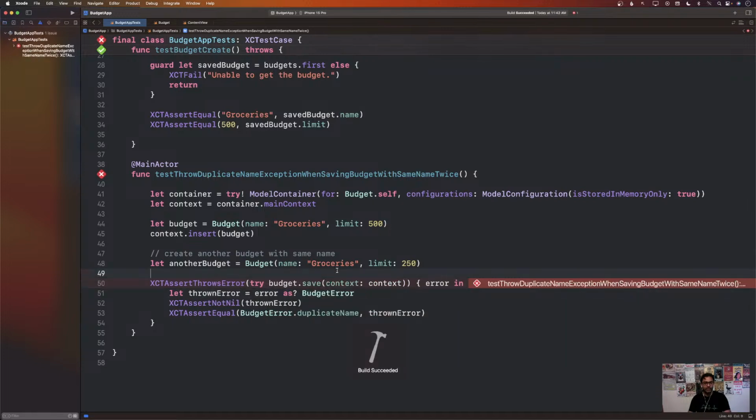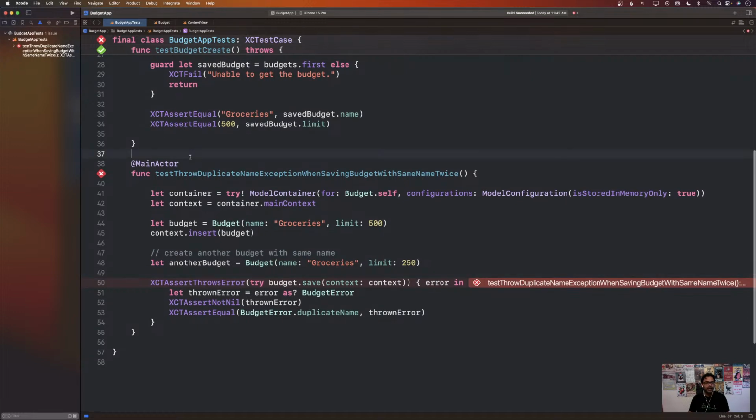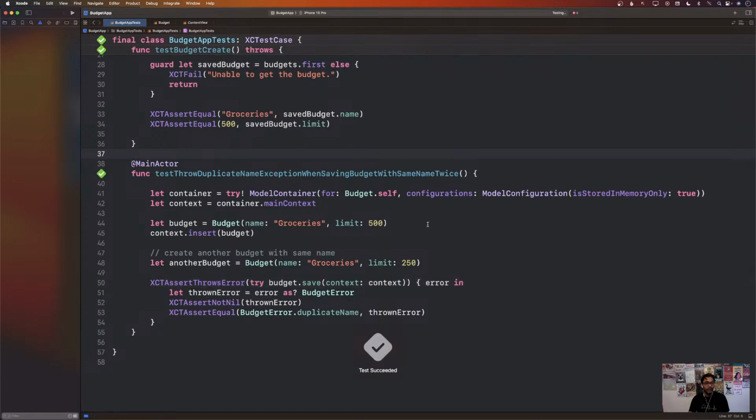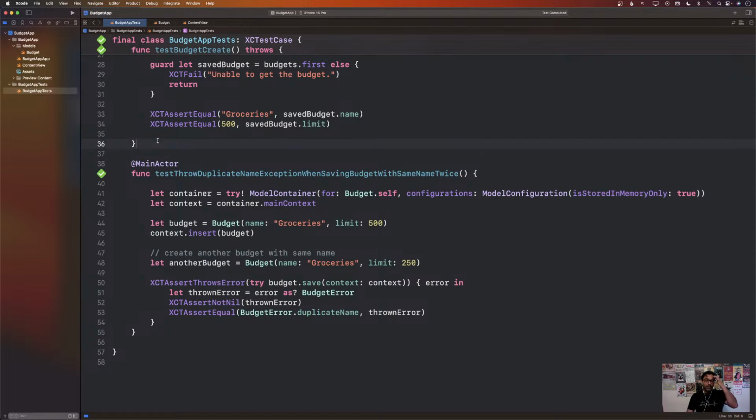Let's go ahead and build it. And let's go ahead and test it out. If I go ahead and run this right now, we'll have to see if it throws an exception or not, and you can see it is throwing an exception. This means that if you try to insert two budgets with the same name, now it is throwing an exception. So that's good. Our test is actually passing in this case. And that's what we wanted to do. We wanted to make sure that we don't allow two budgets with the same name.